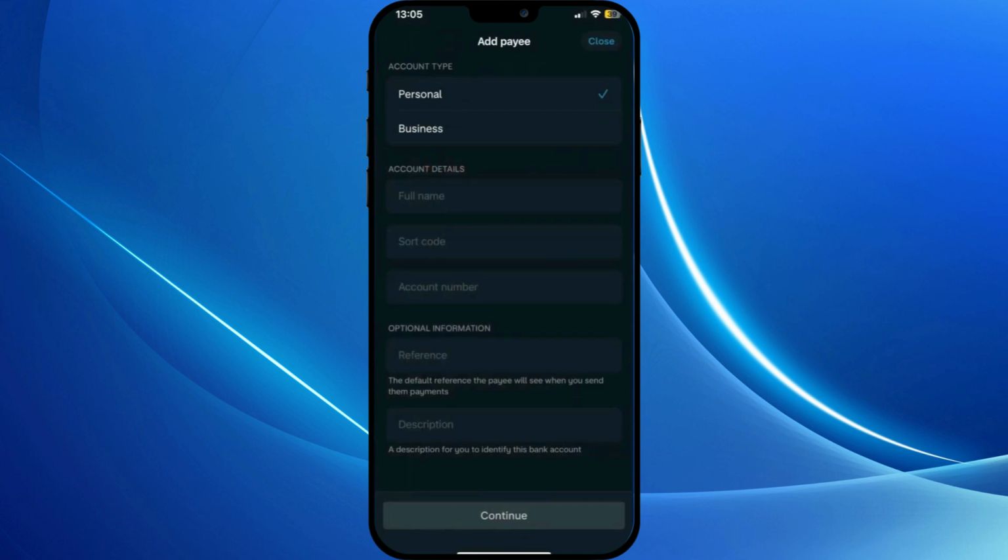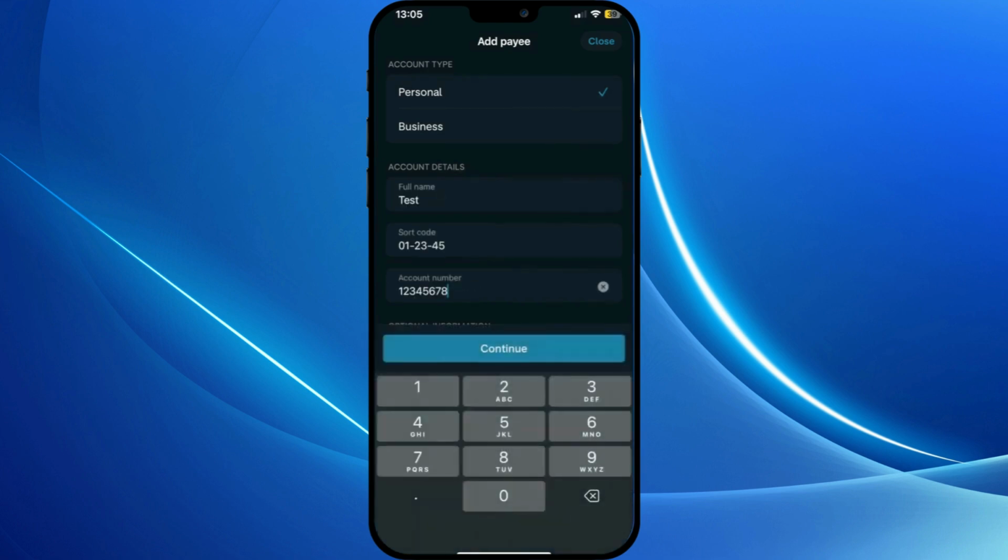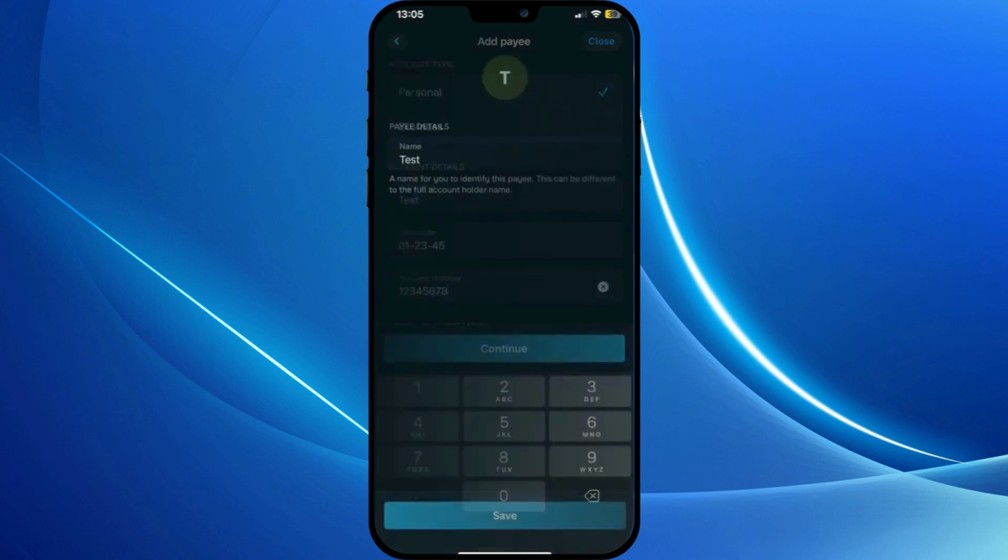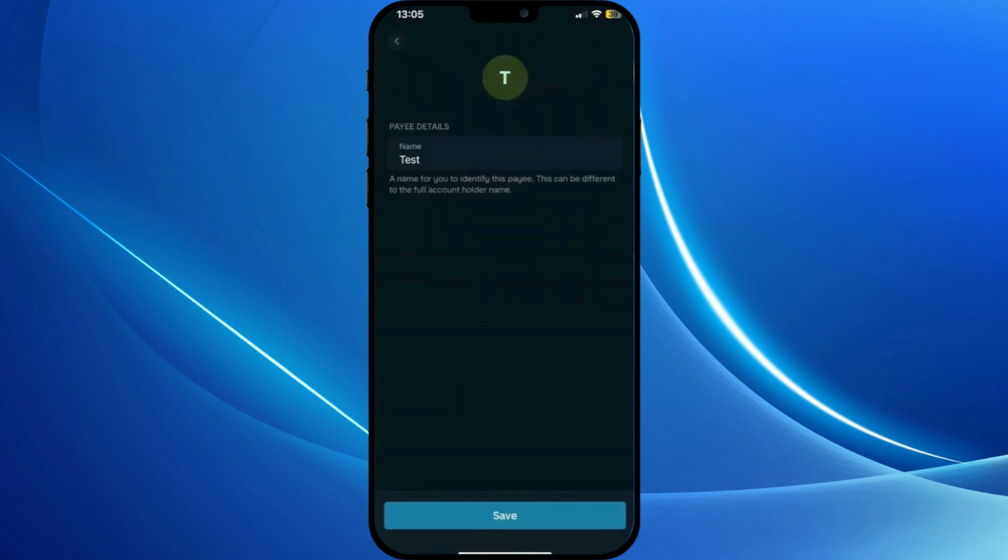Now, you'll need to fill out the pay's details. This includes their name, sort code, an account number, whether it's a personal account or a business. Once you've entered all the necessary information, tap Continue. You'll then be taken to a confirmation screen where you can double-check everything.